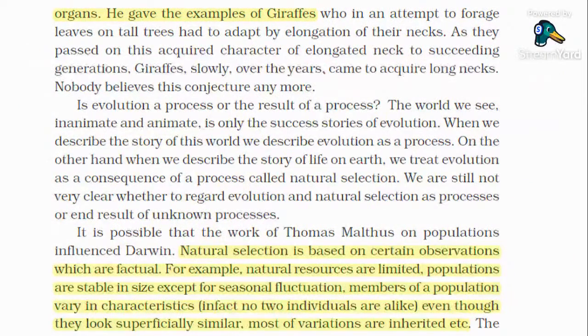He gave the example of the giraffe. The giraffe example will never be asked in the exam, but I'll tell you in order to make you understand. Guys, giraffes were actually just like our normal goats and cows. It was just a small organism. It just fed on the grasses which were on the ground.